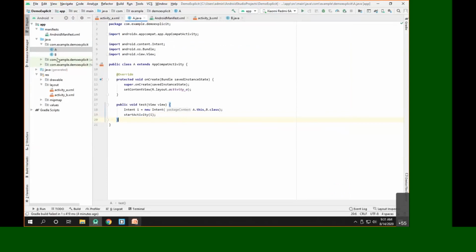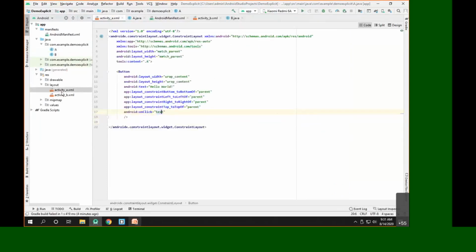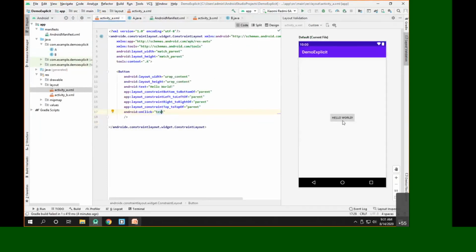Now what we did here inside A, whenever we click on this particular button, we launch activity B. Now here we don't want to do that. Here we have to show this splash screen for 3 seconds because our data requires 3 seconds to load, and automatically whenever these 3 seconds are complete, we want activity B to be launched.